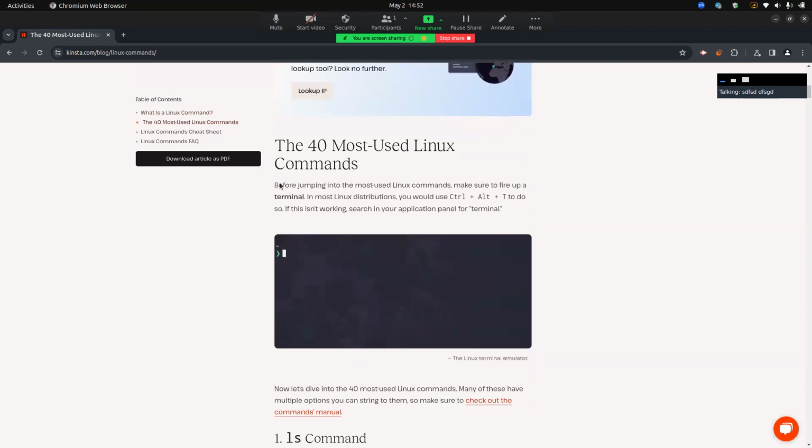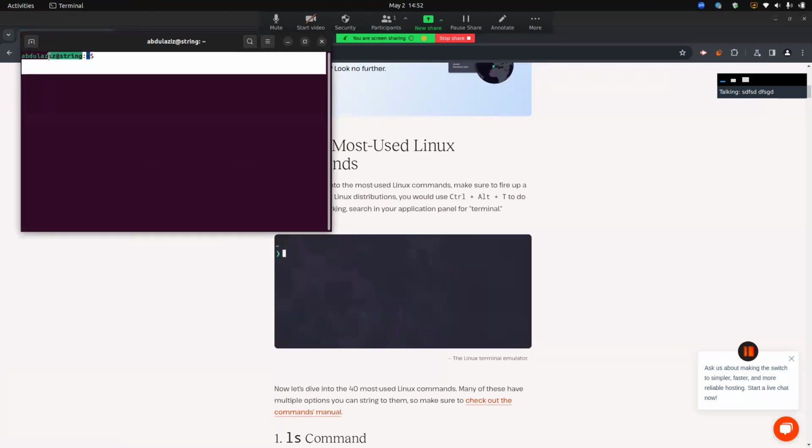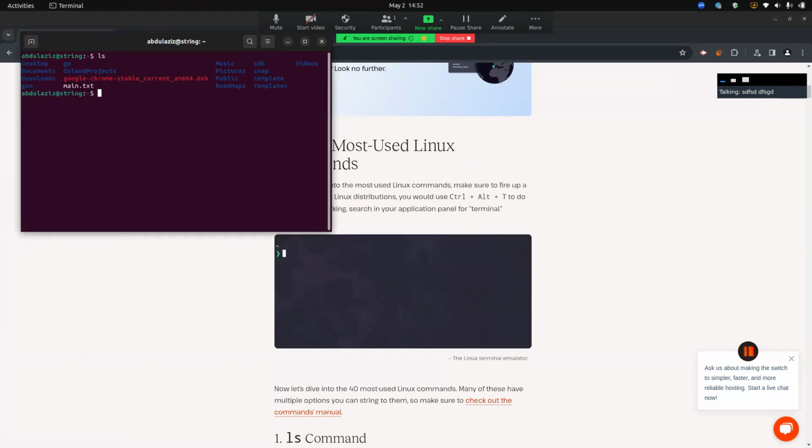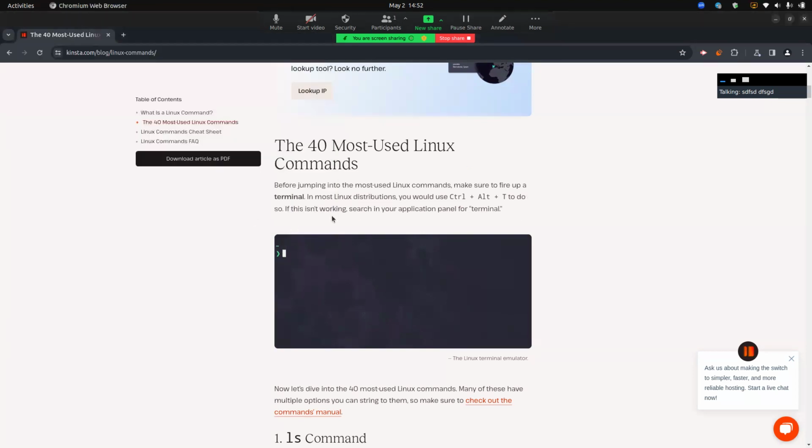First of all, we should open our terminal, our command line. In most Linux distributions, you would use Ctrl-Alt-T to do so. Namely, if you press Ctrl-Alt and T, you can see the command line of your Linux distribution.